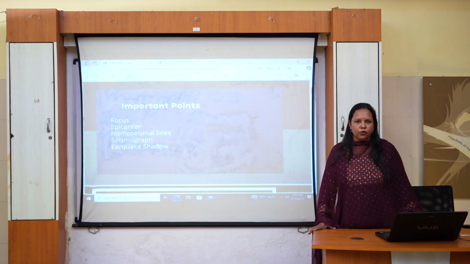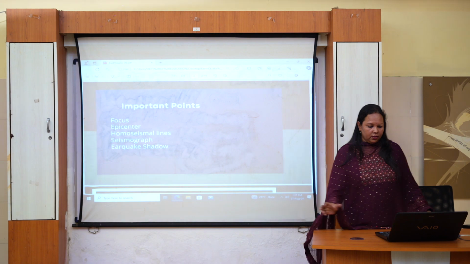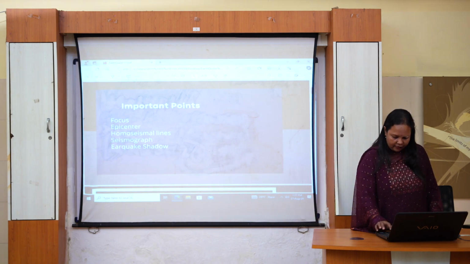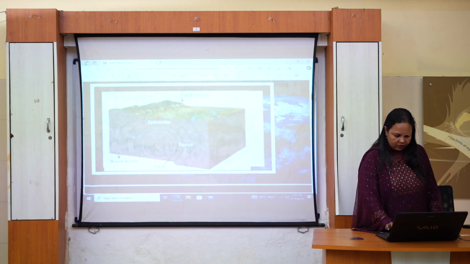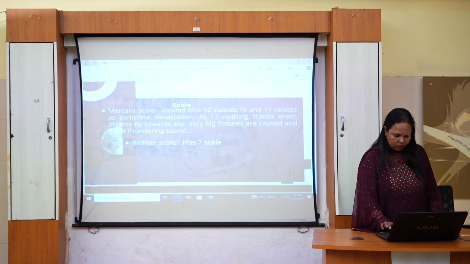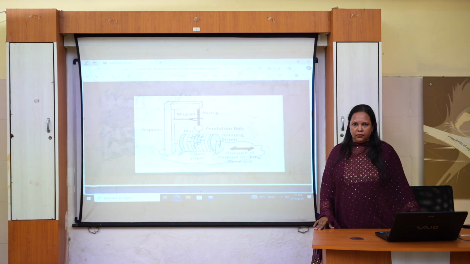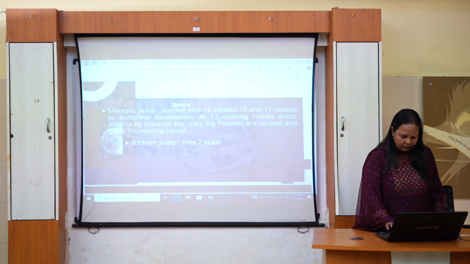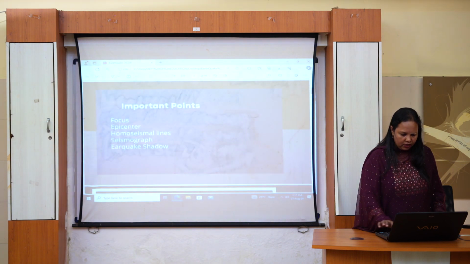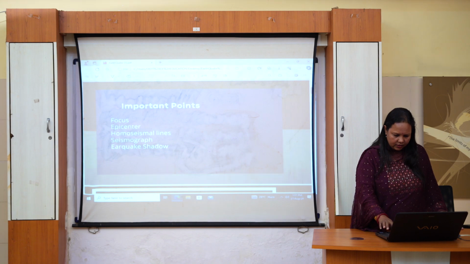So, what is a seismograph? A seismograph is nothing but an instrument that records earthquake intensity. We can understand this with the help of a diagram also. Yes, this is a seismograph and this is the instrument that records the earthquake intensity. Then we have the earthquake shadow. So, this point can be discussed in the latter part.